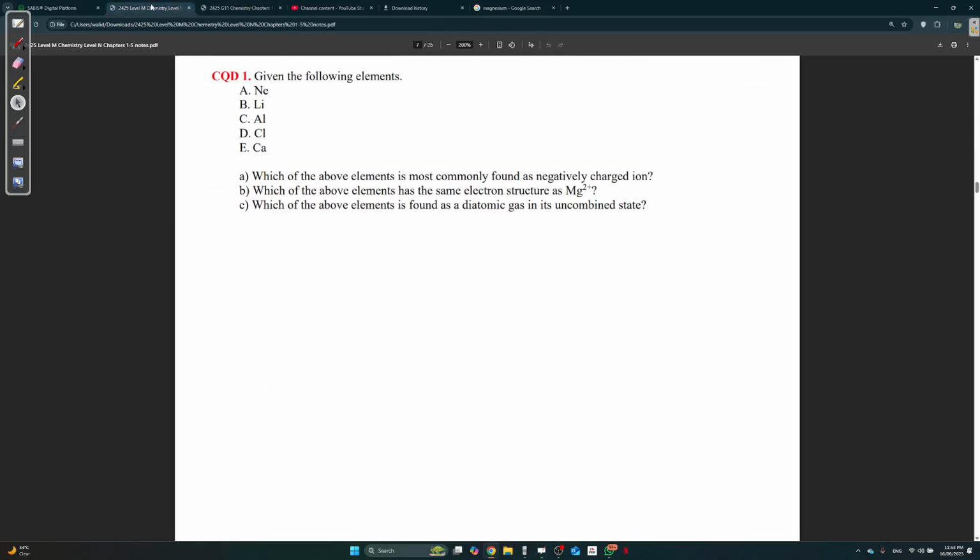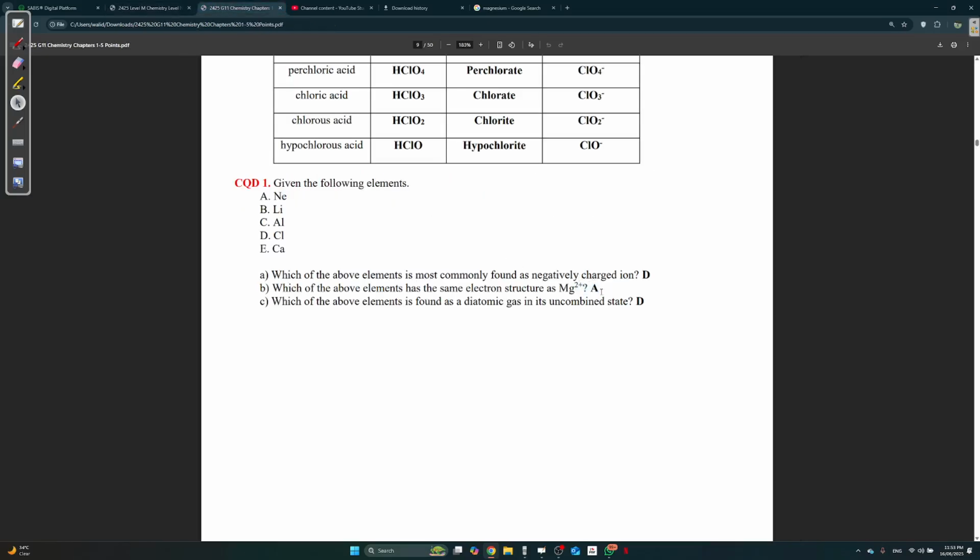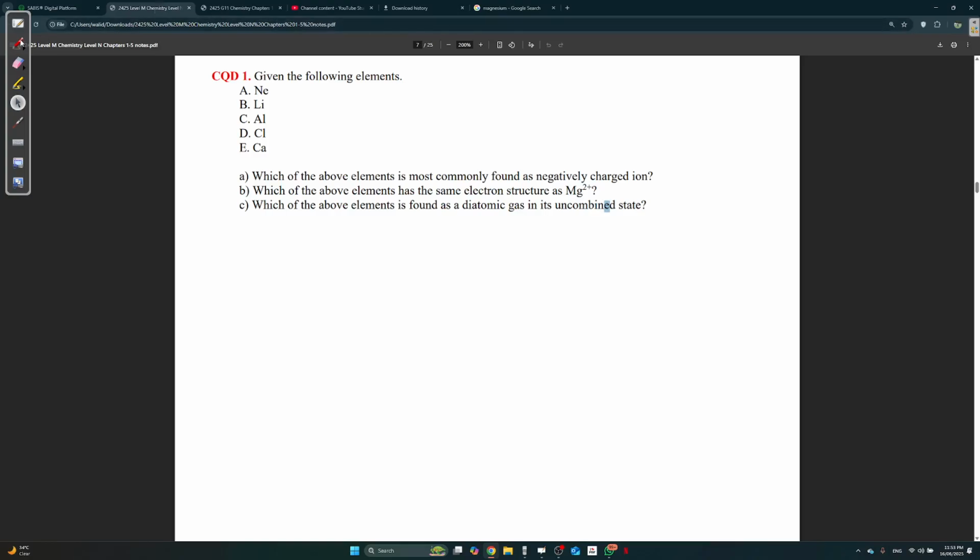Let me just double check the previous question. C is definitely wrong. Mg2+, sorry. Of course, the answer here is neon. Let me tell you why it's neon. Aluminum on its own, they didn't say Al3+. They said just aluminum. So does that mean it has 10 electrons? No, here it has 13 electrons because they just said aluminum.